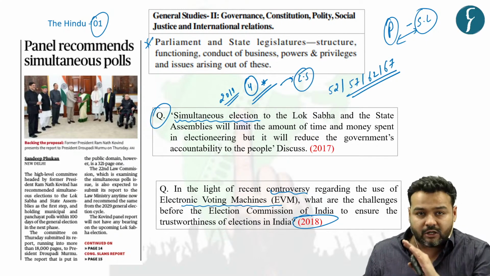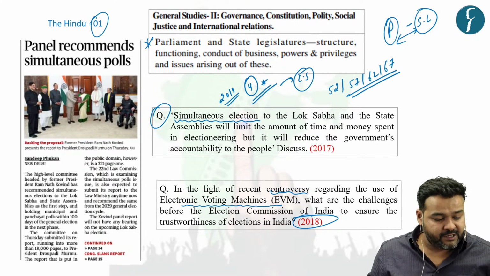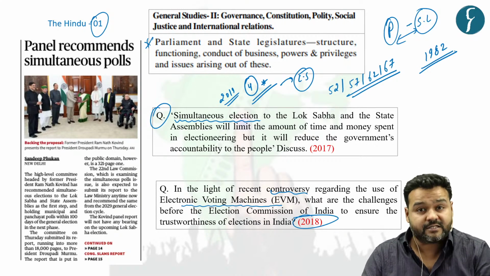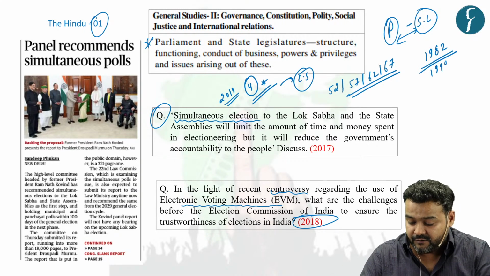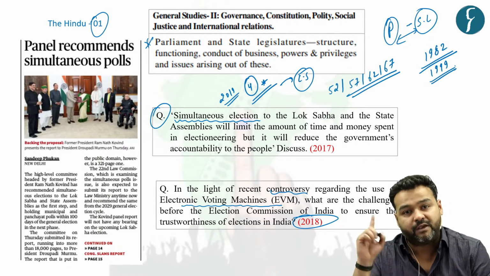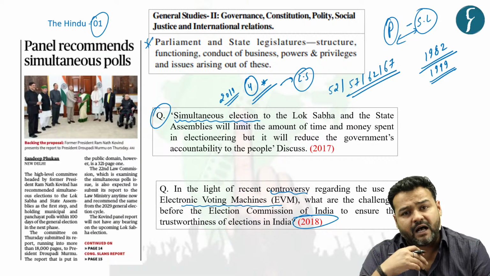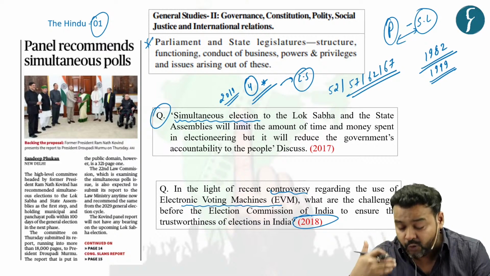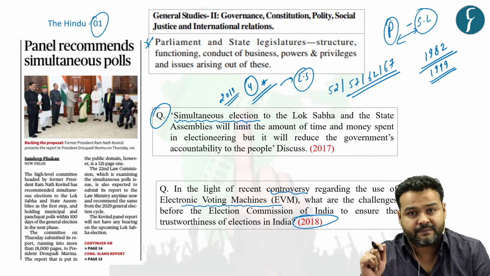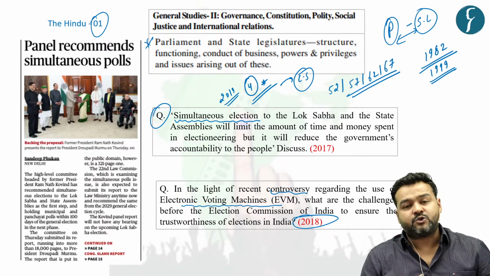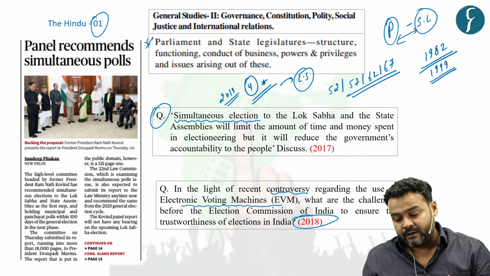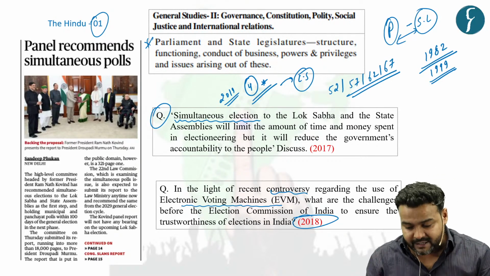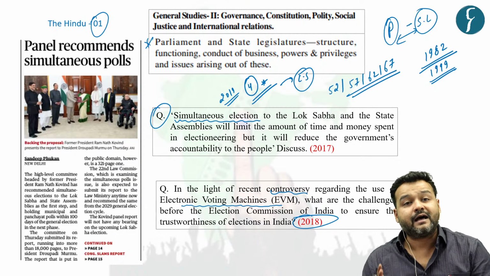Now this demand is also not new. Election Commission way back in 1982 has recommended in its favor. So is true with the Law Commission, which recommended for simultaneous election way back in 1999. Some other panels, including Niti Aayog, have supported this idea of having simultaneous election. So why are there so many arguments, or why are so many panels recommending to have simultaneous election? That brings us to the second part of our discussion, the arguments in favor.